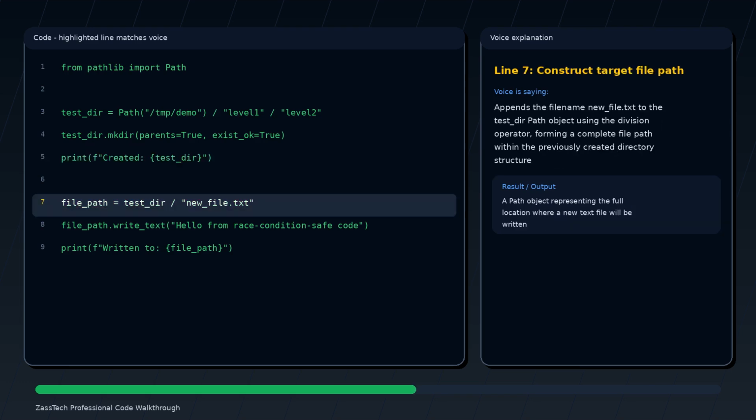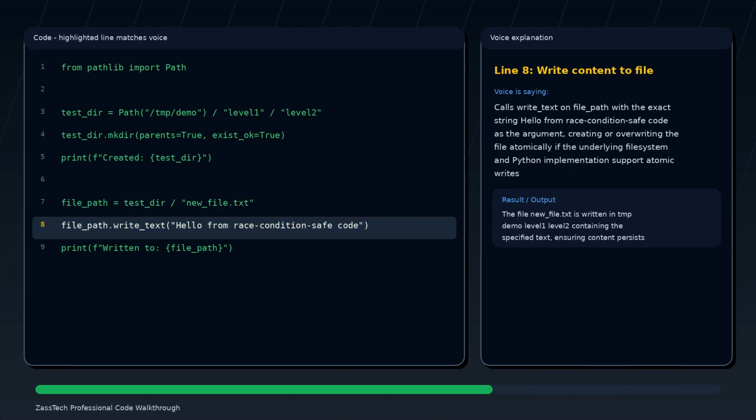Appends the file name new_file.txt to the test_dir path object using the division operator, forming a complete file path within the previously created directory structure. Calls write_text on file_path with the exact string "hello from race condition safe code" as the argument, creating or overwriting the file atomically if the underlying file system and Python implementation support atomic writes.